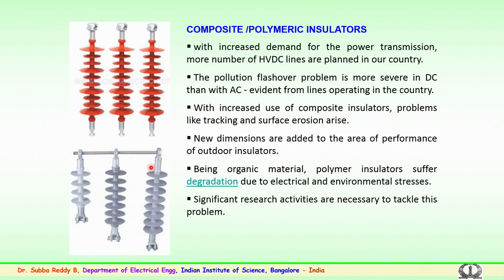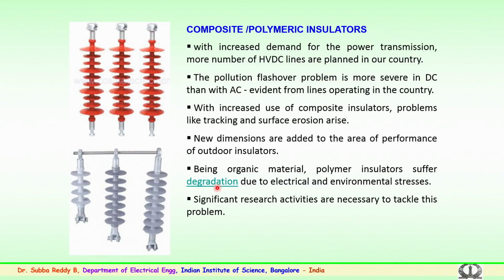Being organic, as mentioned, that is a polymer or a composite insulator, they suffer degradation. Why degradation, what is the degradation, we will discuss further. This degradation can happen on the surface due to the electrical stress and also the environmental stress which it faces in the field.